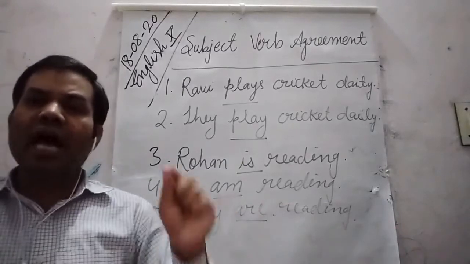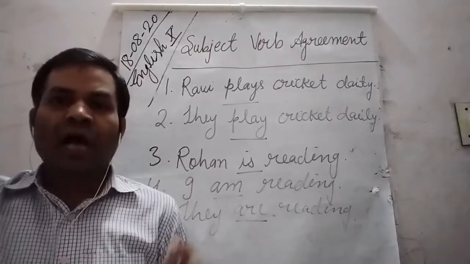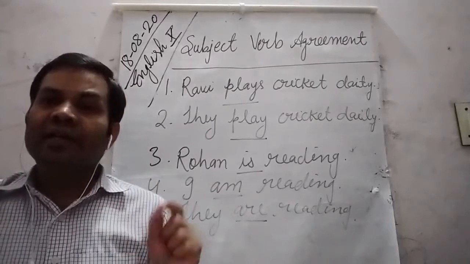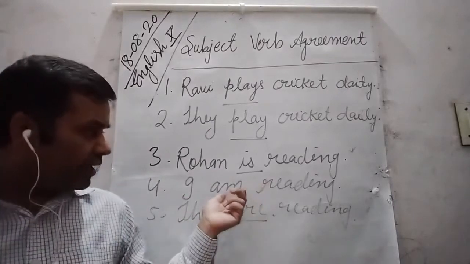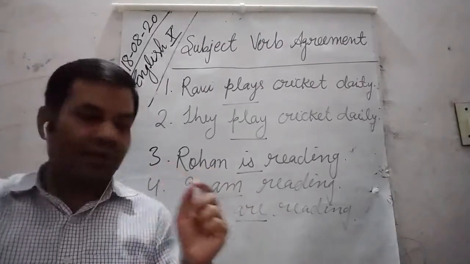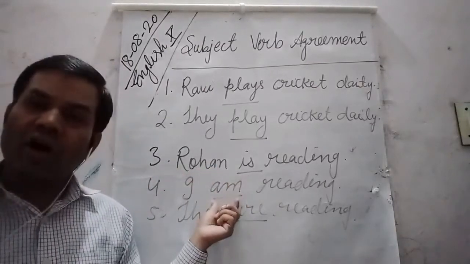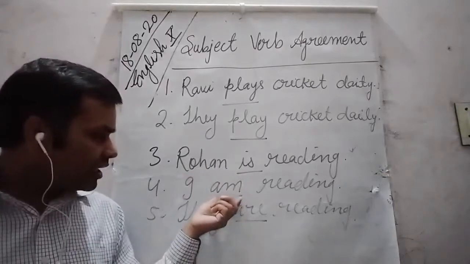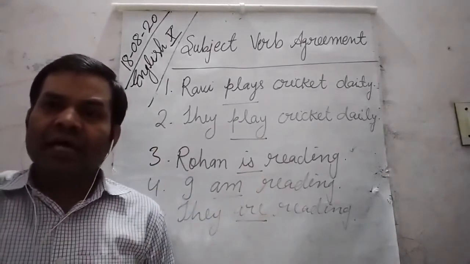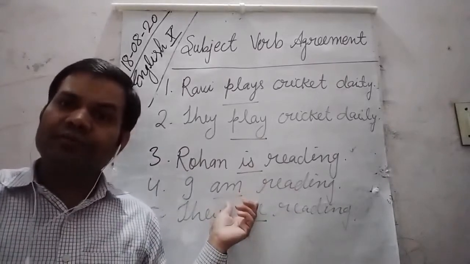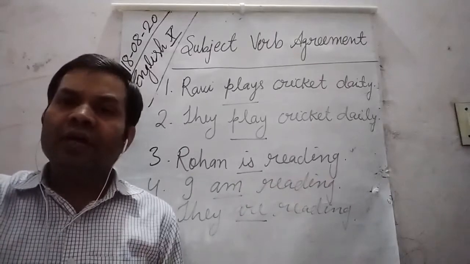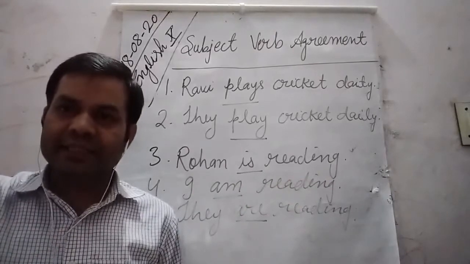As far as I is concerned, I is singular, but in English grammar it is only in present continuous that the helping verb or auxiliary am is used for I, and in the rest of the tenses it follows the rules of plural sentences.